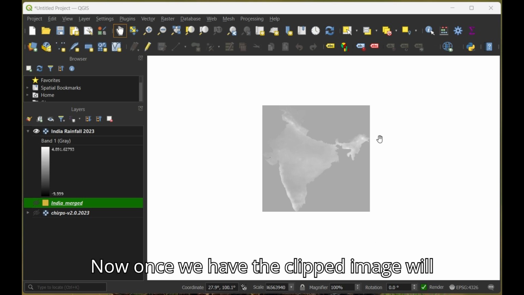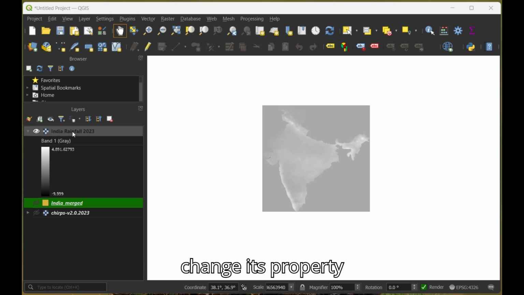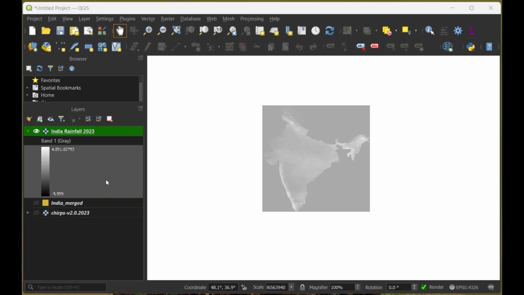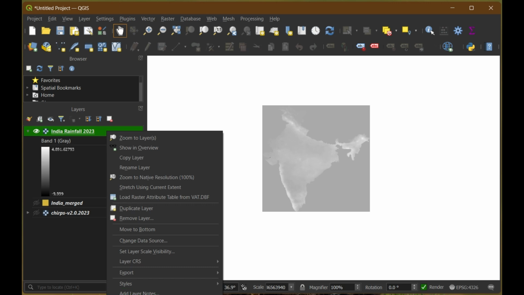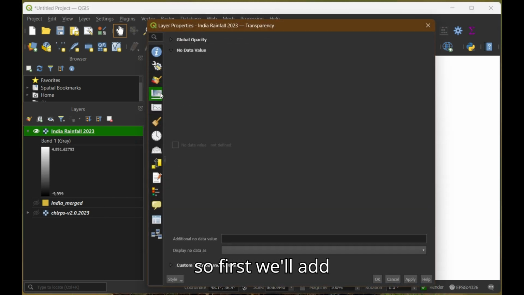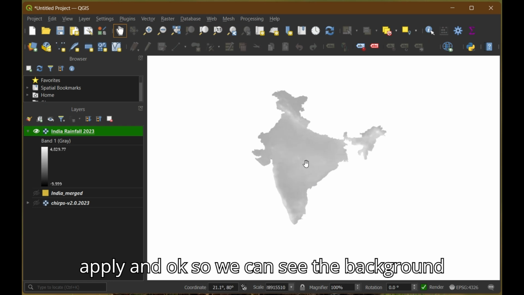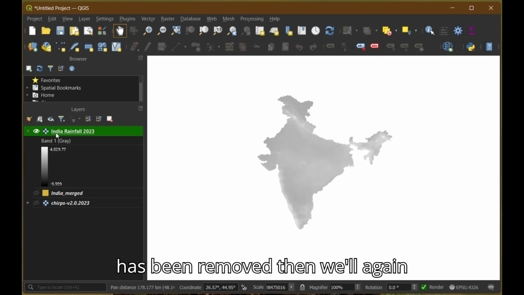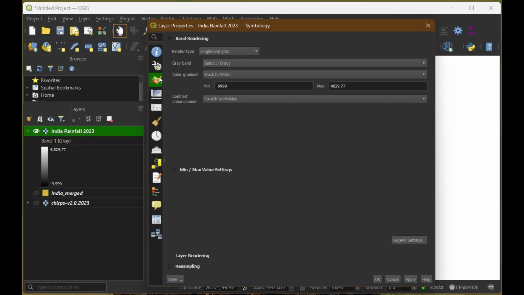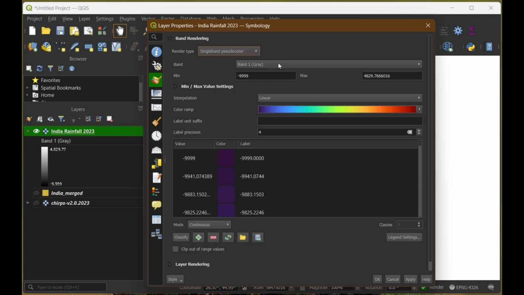Now once we have the clipped image, we'll change its properties for better representation. So first we'll add data value as 0, apply and OK. So we can see the background has been removed. Then we'll again go to properties, symbology, single band pseudocolor.